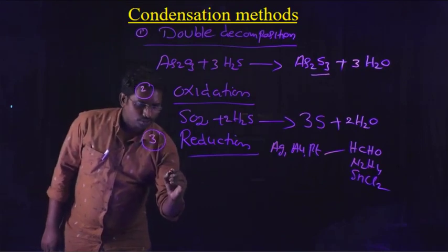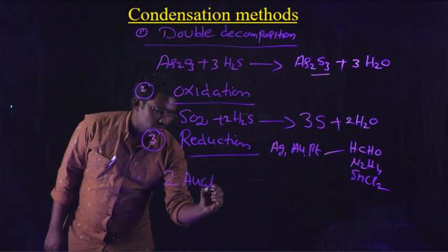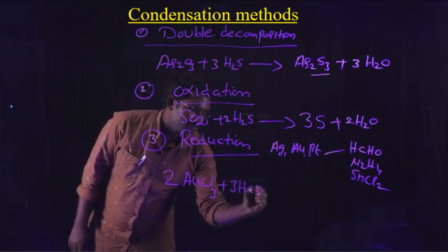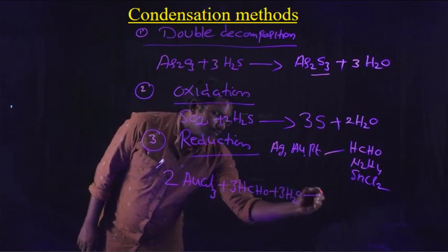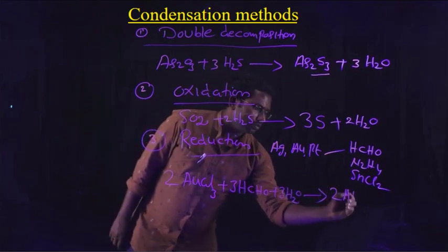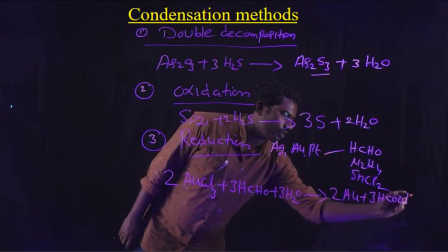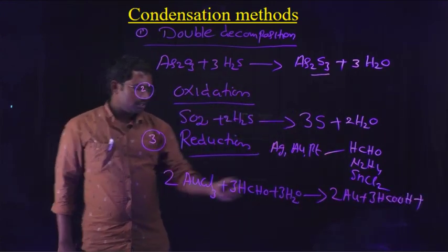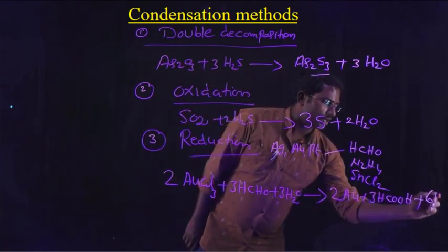For example, gold chloride, AuCl3, reacts with formaldehyde solution. So here gold solution is prepared, plus formic acid, HCOOH, plus finally 6 chlorines and 6 hydrogens, so 6 HCl.